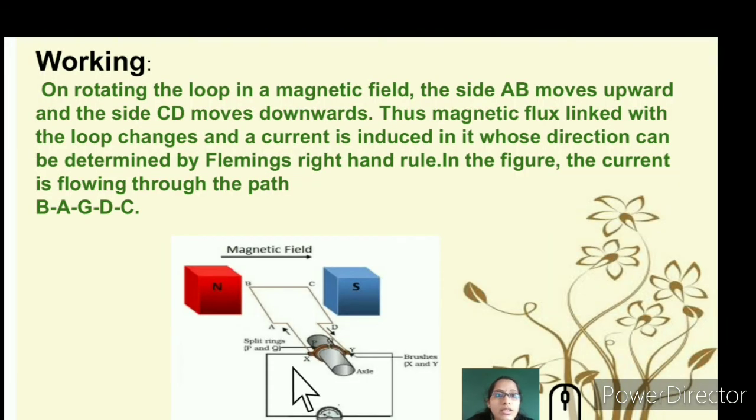So let's understand the working here. On rotating the loop in a magnetic field, the side AB moves upward. So here when there is a movement, first rotate the axis, so you can see that AB moves upwards, and CD moves downwards. So the magnetic flux linked with the coil changes and a current is induced, wherein by the direction of Fleming's right hand rule, the current will follow the path BA, GDC. So just see here, BA GDC. You can see the movement of the axle.